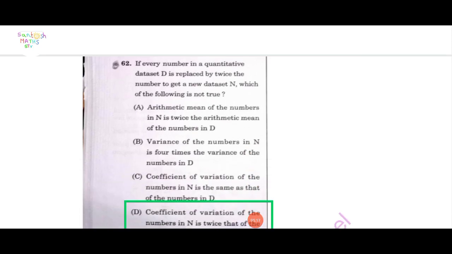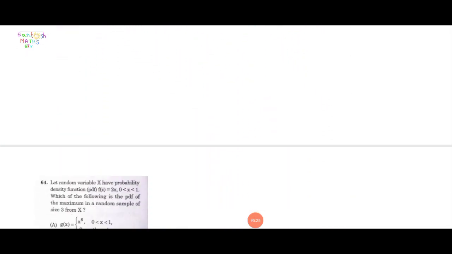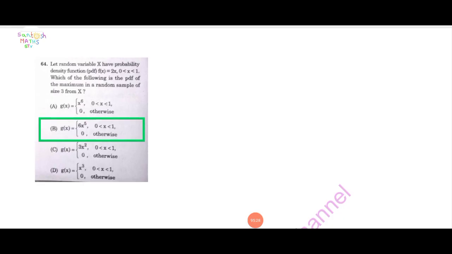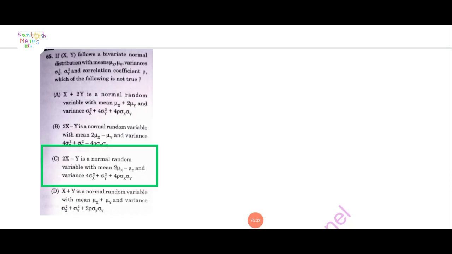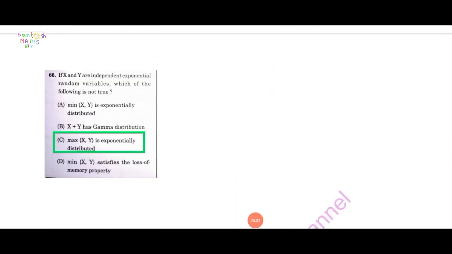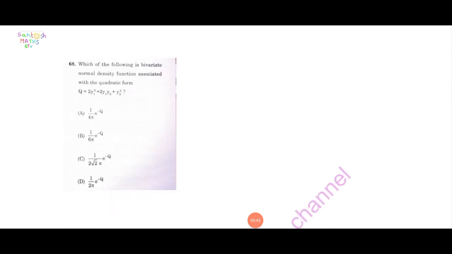Next question number 62. Here option D is correct. Question number 63. Question number 64, option B is correct here. Question number 65, C is correct. Question number 66, C is correct. Question number 67, D is correct. Question number 68. Question number 69, 70.